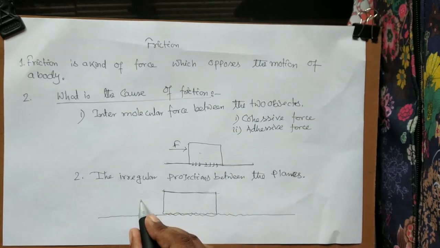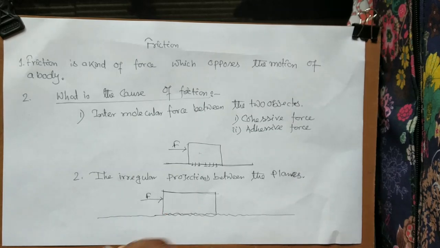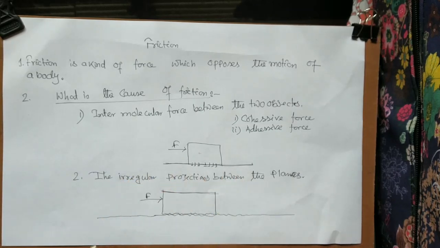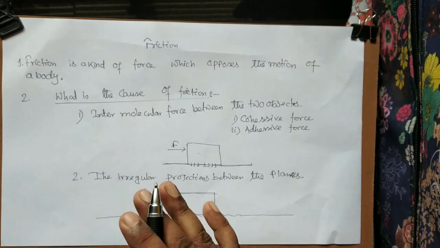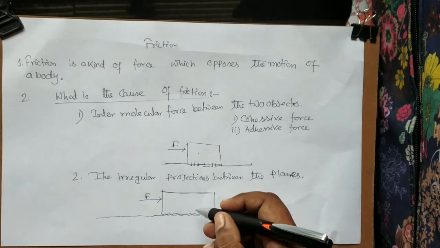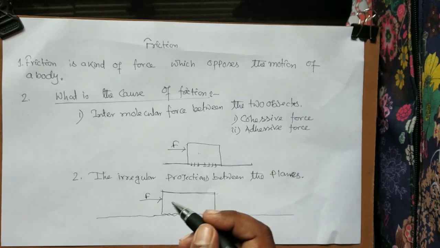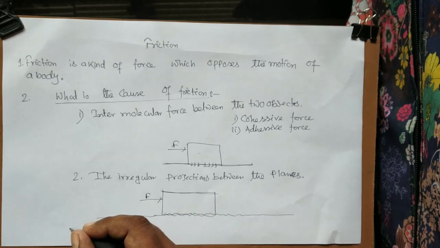Whenever we apply force here, that object tries to move over the surface, and these irregular projections, meaning the roughness of both surfaces, try to oppose the motion of the object.